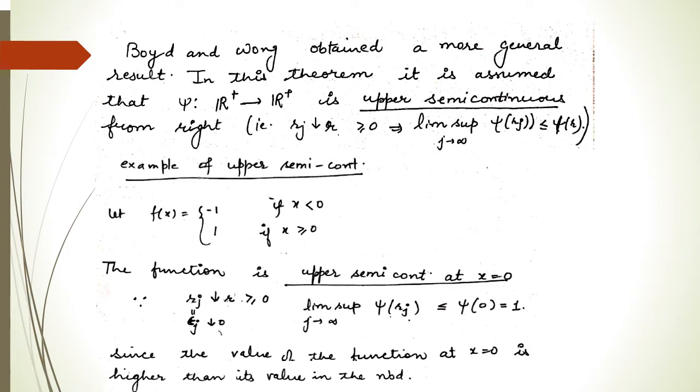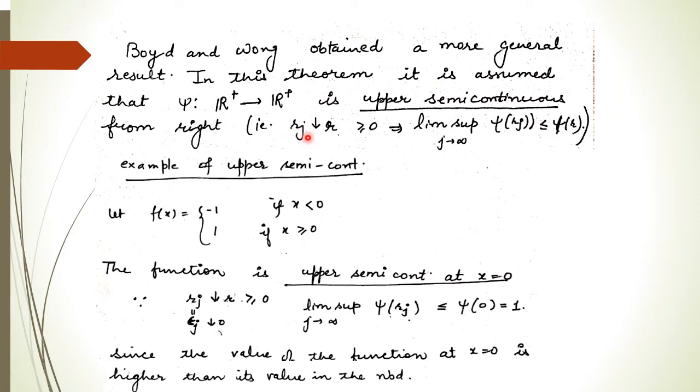In this theorem, it is assumed that the function psi, which is going from R positive to R positive, is upper semi-continuous from the right side, right?